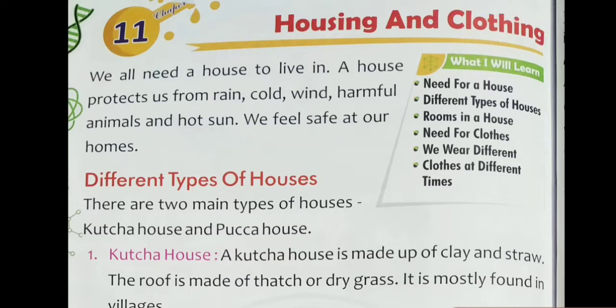Now let's read the key points of this chapter. Key point means what we have to learn exactly. You can see the first point is need for a house. Second, different types of houses. Third, rooms in a house. Fourth, need for clothes. Fifth, we wear different clothes at different times. Bachcho, these both are the same point. So all these points we will cover in this chapter. So let's start our chapter.